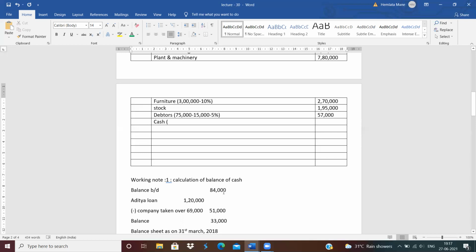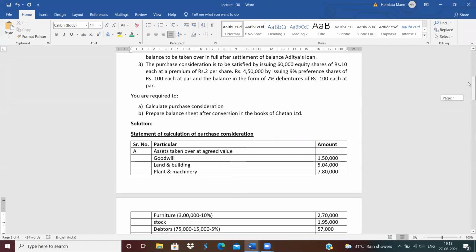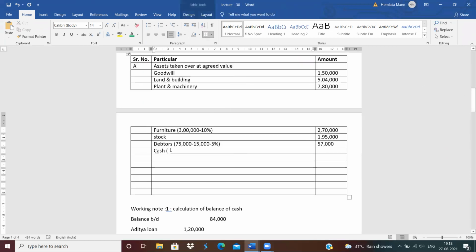Balance brought down of cash is 84,000. Aditya's loan is 1,20,000, but the company takes over Aditya's loan for rupees 69,000. Means in the outer column 51,000. So 84,000 minus 51,000, then the cash balance remaining is 33,000. So write down cash balance is 33,000.